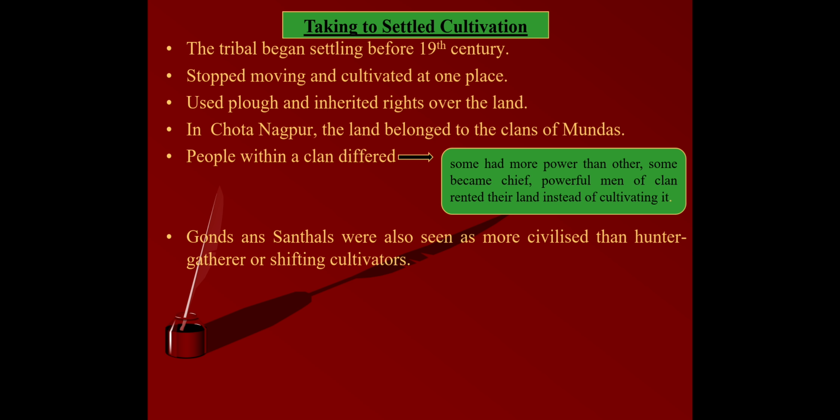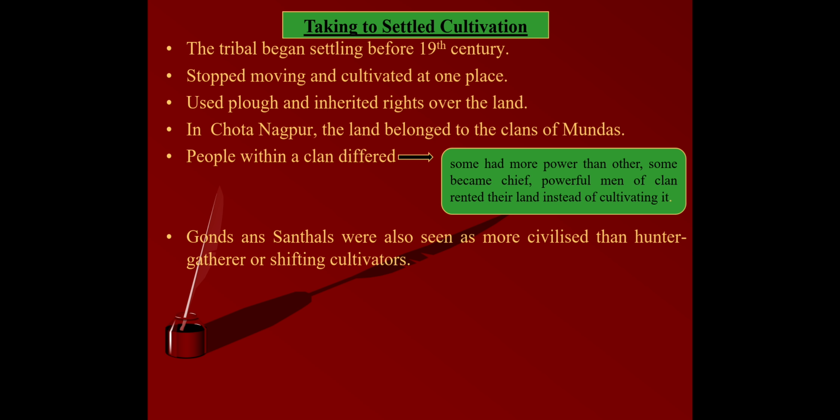They were considered more civilized than hunter gatherers, or the tribals who were practicing shifting cultivation and those who lived in the forest, who were considered to be wild and savage. It was said that they needed to be settled and civilized, which means they needed to stop wandering from one place to another in forest and hilly areas, and should settle and live their lives.